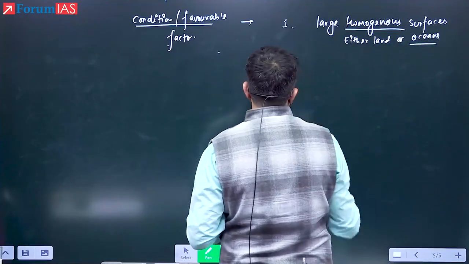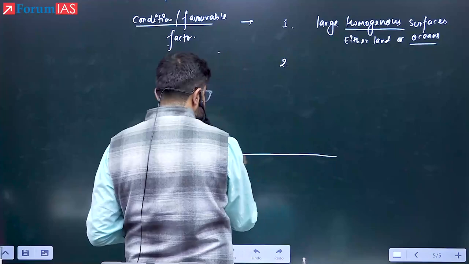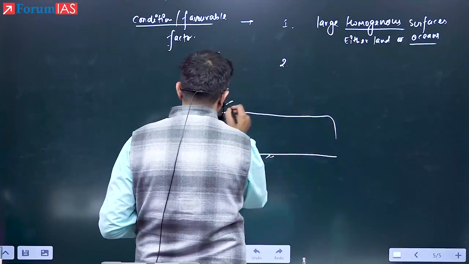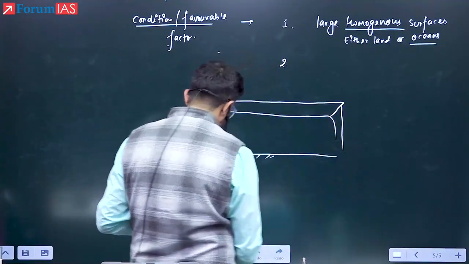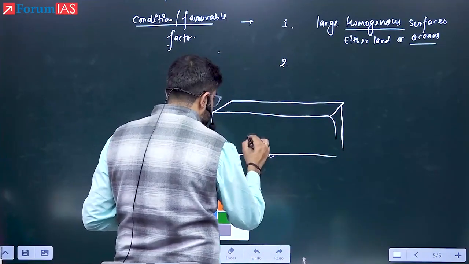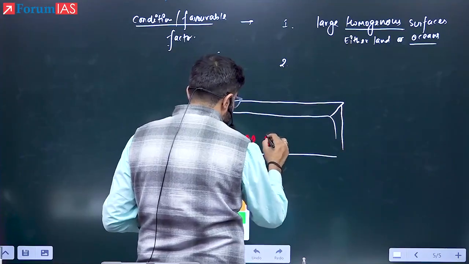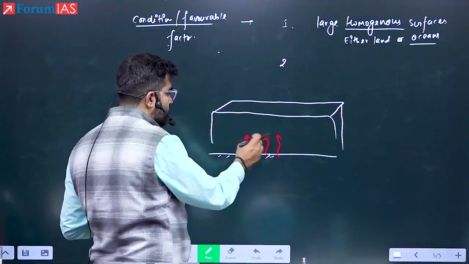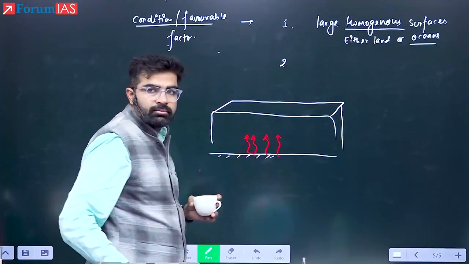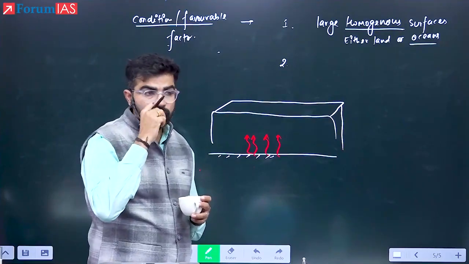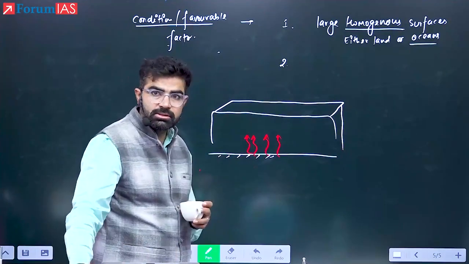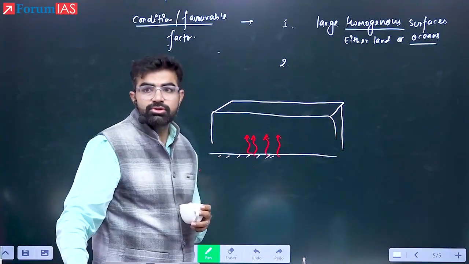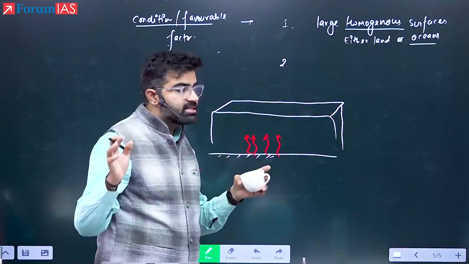Number two, now tell me, if there is an air mass which was developing over the surface and this air mass was going through, say here, what happened in this air mass? Because of the upliftment from here, convection started. If the convection started, what will happen to this stable air mass? Will it be dispersed? Yes or no? Yes. Will it cease to exist? Yes or no? Yes. Because of the convection, the entire air mass can be disrupted.